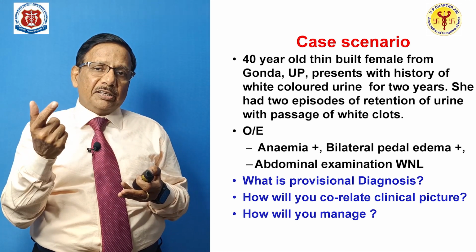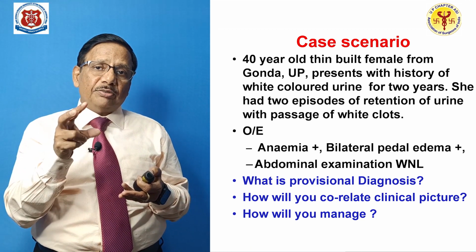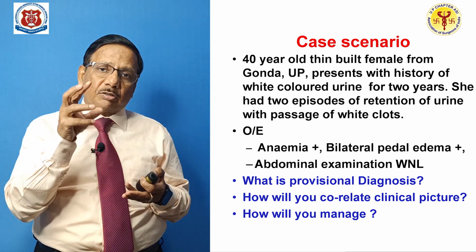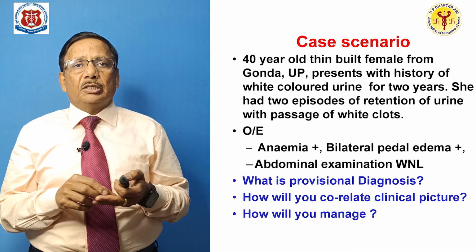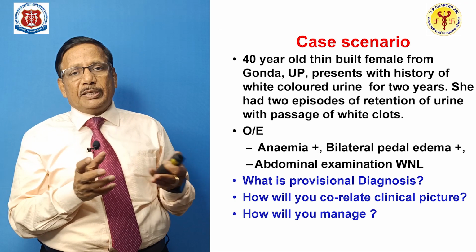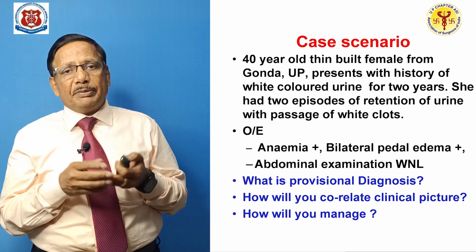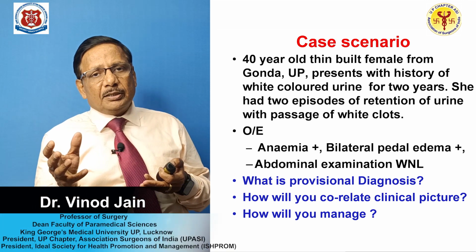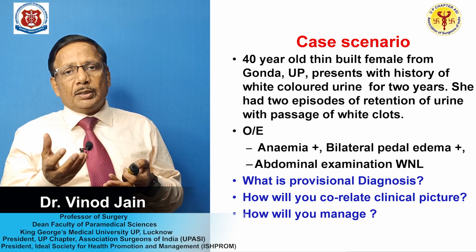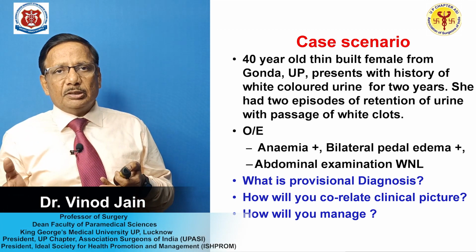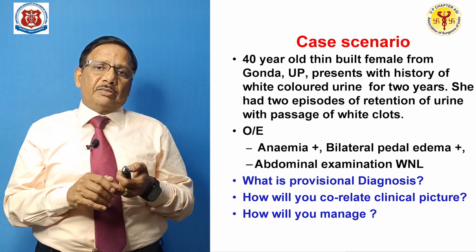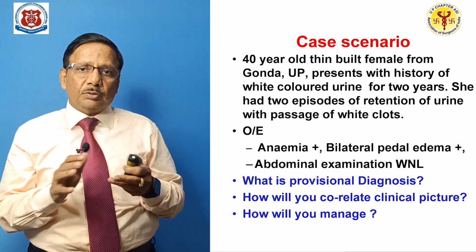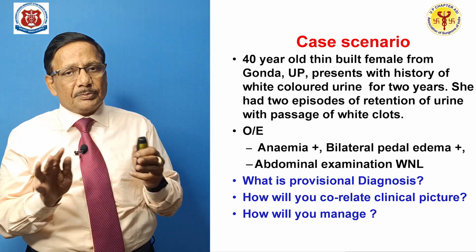So which grade? Grade 1 is only chyle. Grade 2 is when there is clotted chyle. So this is a grade 2 patient. On examination, anemia is there because the patient might be losing blood which is not visible. The bilateral pedal edema is because of hypoalbuminemia, the loss of protein. And in this patient, there is no abdominal lump and no pregnancy, so the abdominal examination is normal.